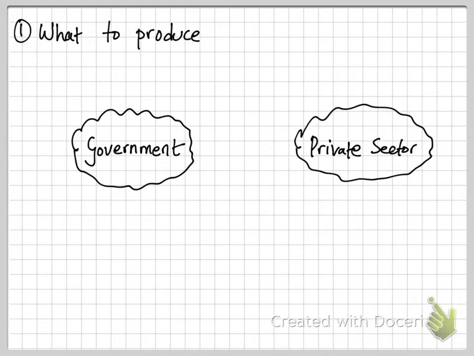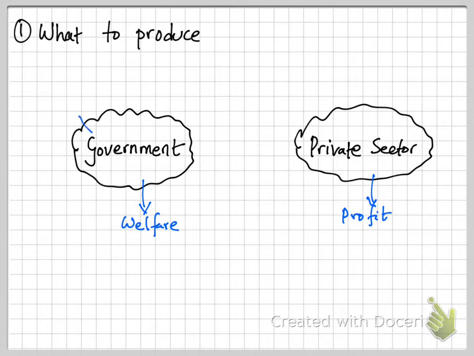So to ask yourself the question, what to produce, let's answer this question from two different perspectives. One from the perspective of the government, where the government actually wants to ensure welfare to its people, and the other from the perspective of a private sector, where they want to make profit. So if you think about it, what kinds of goods and services and commodities will bring welfare to the people? Those are the kinds of goods that the government is going to produce.